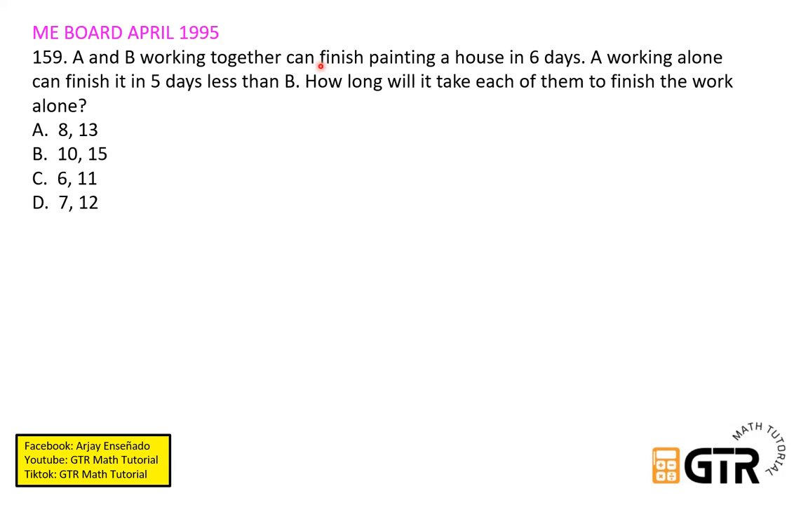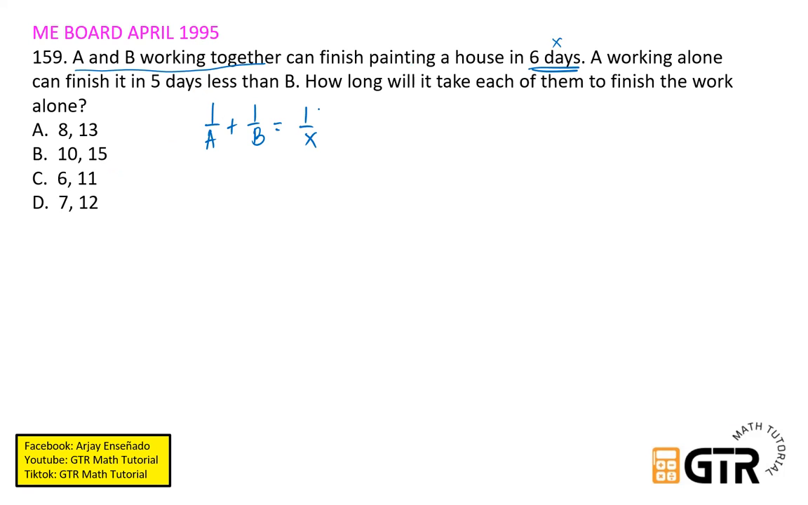A and B working together can finish painting a house in 6 days. So given yung together. A working alone can finish it in 5 days less than B. How long will it take each of them to finish the work alone? Okay, so gawa natin muna ng formula. So ang formula natin, dalawa yung nagtulong. So 1 over A plus 1 over B equals 1 over X. So X is the together. So ito yung X natin, yung together.